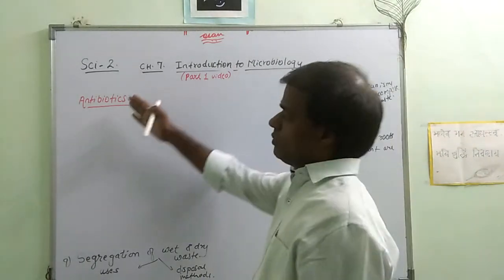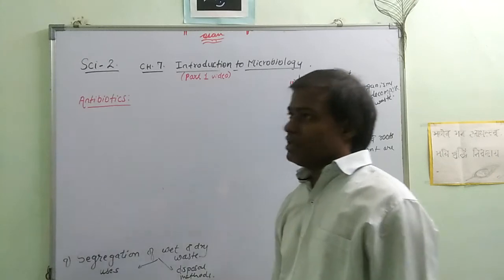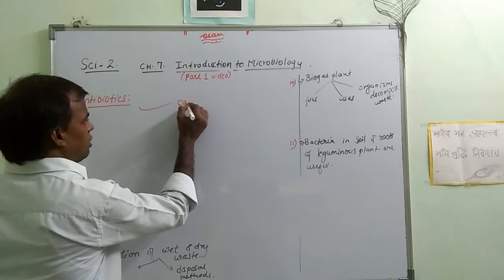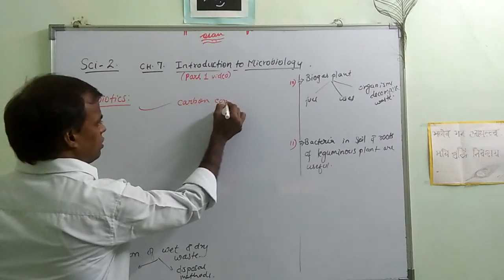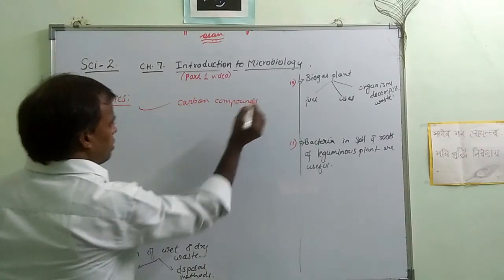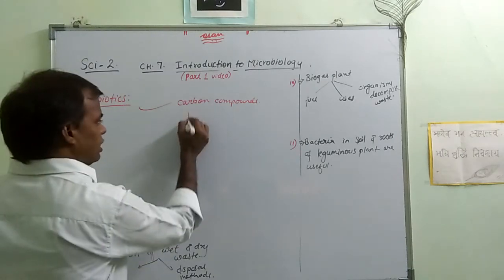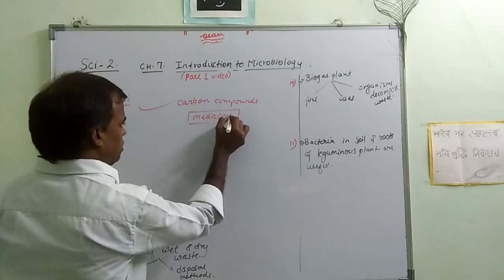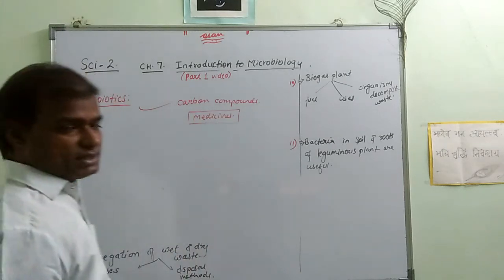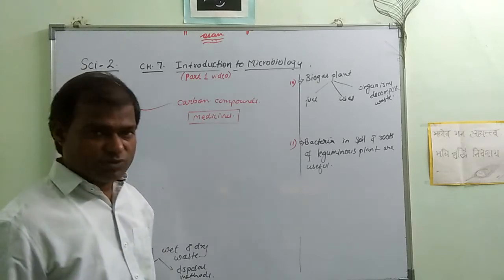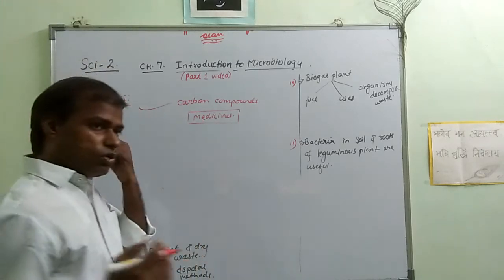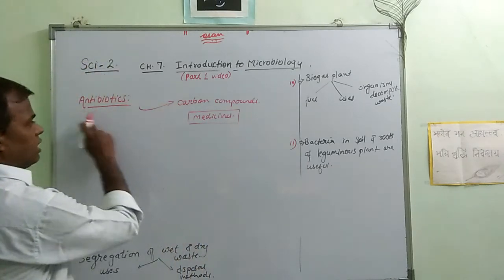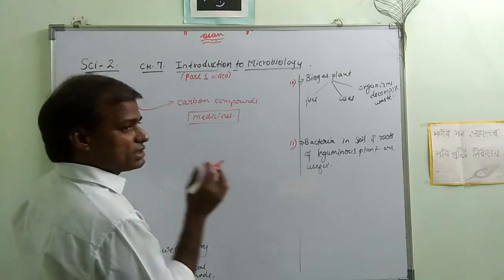I'm telling you about antibiotics. Now, what is an antibiotic? Antibiotics are carbon compounds. In general, we use them as medicines, of course, for our prevention. So what do these carbon compounds, I mean these antibiotics, these medicines, do in our body?